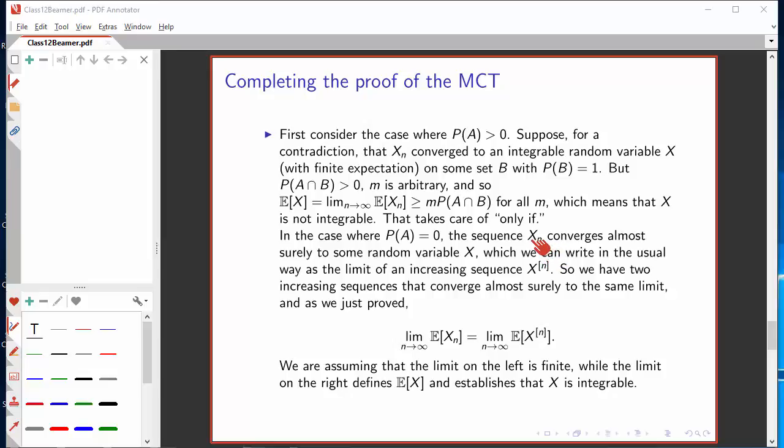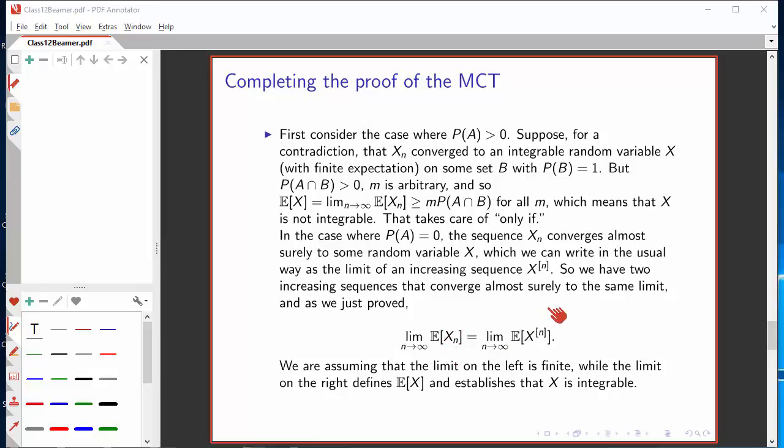In that case, while the sequence x sub n has the property that for some elements in the sample space the limit is plus infinity, the set on which the limit is not plus infinity and must therefore be finite is a set with probability 1, so the sequence x sub n converges almost surely to some random variable x, and we know how to write a random variable as the limit of an increasing sequence.